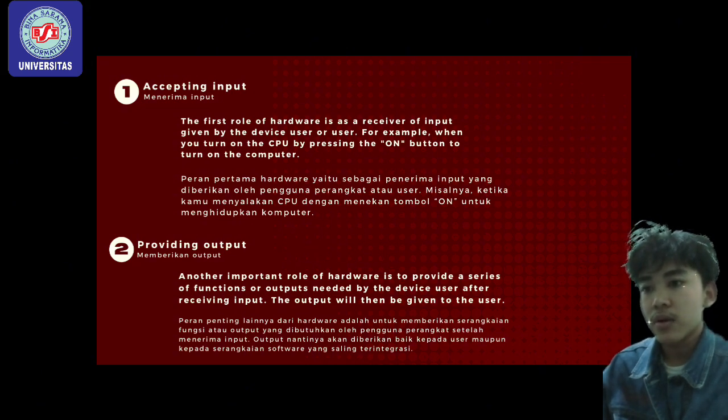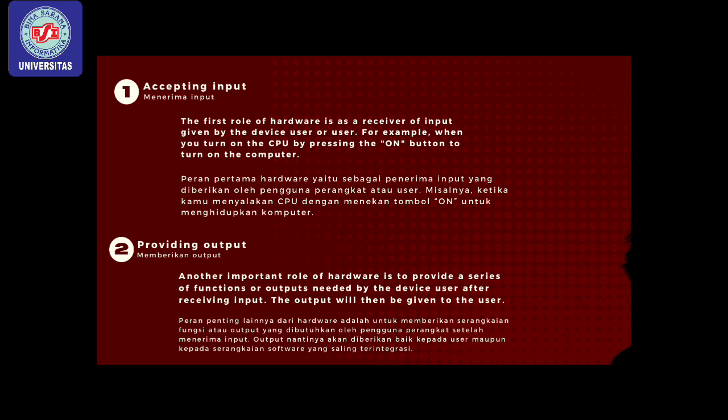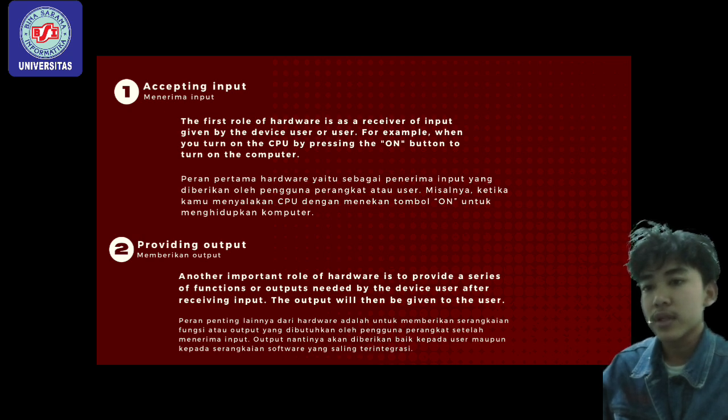The first role of hardware is as a receiver of input given by the device user. For example, when you turn on the CPU by pressing the on button to turn on the computer.